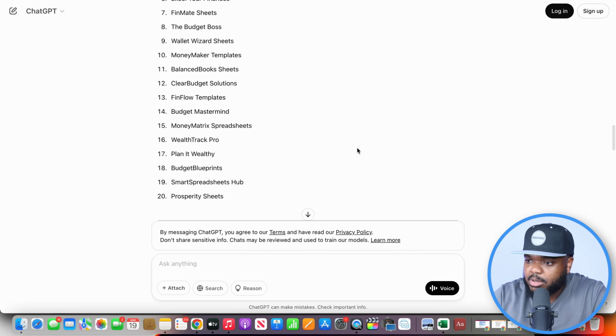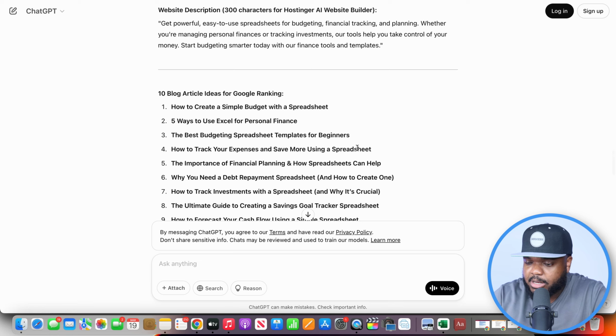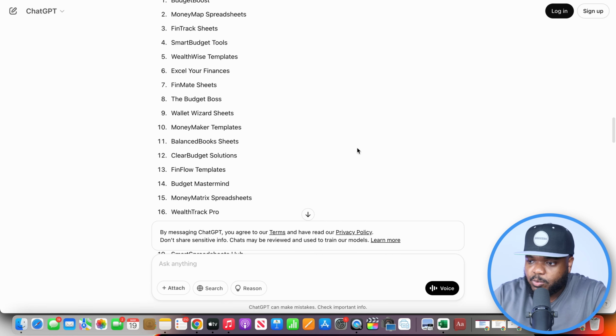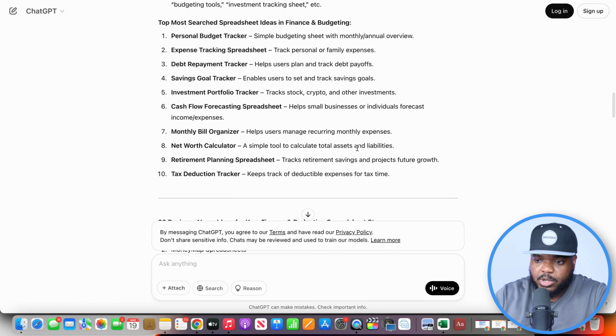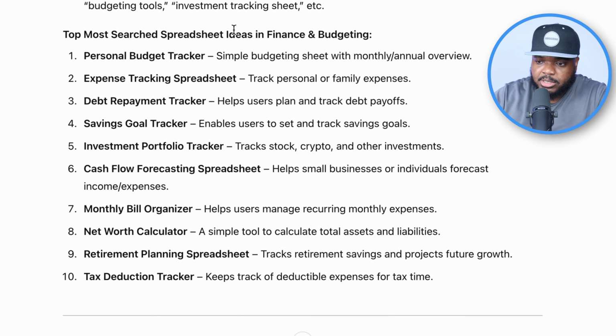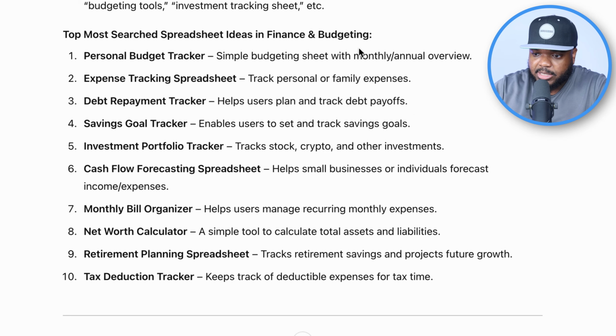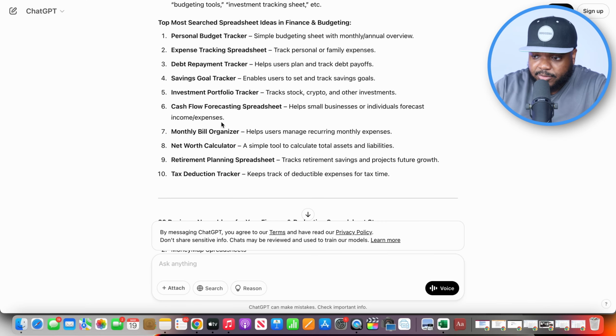Okay, so I've now got the detailed business plan that I'm going to be able to use. And one of the first steps is to know what type of spreadsheet you're going to initially make. So within the business plan, it's going to give you the most searched spreadsheets within the niche that you selected. I would advise that you make all of these different spreadsheets, and I'm going to show you how you can do that in the quickest way using AI in a moment.